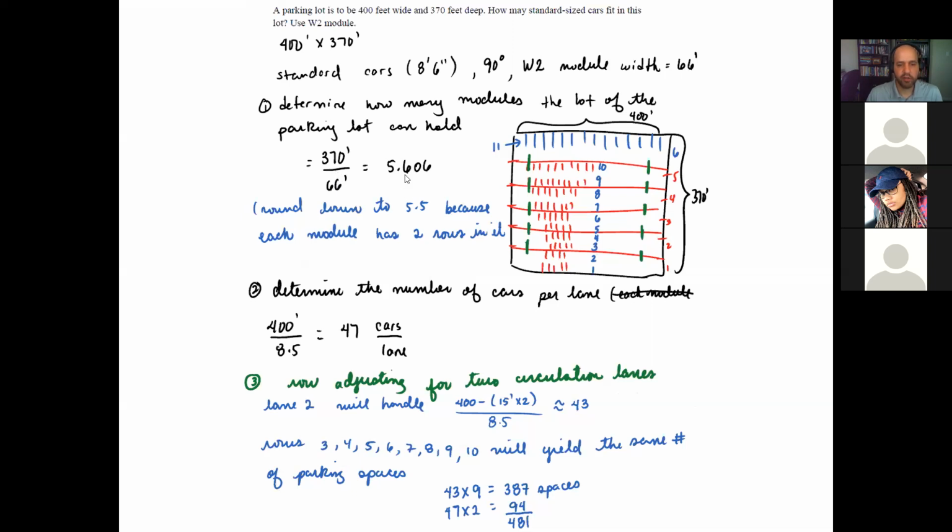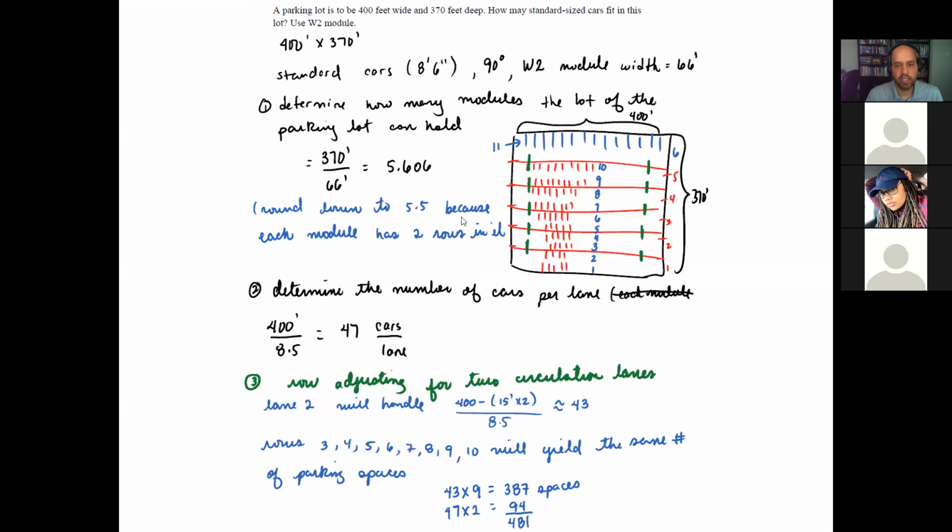So I can fit 5 of those W2 modules, but I also have space to fit an additional half of a module. So I'm going to round to 5.5 modules in this area. Each module has 2 rows in it.